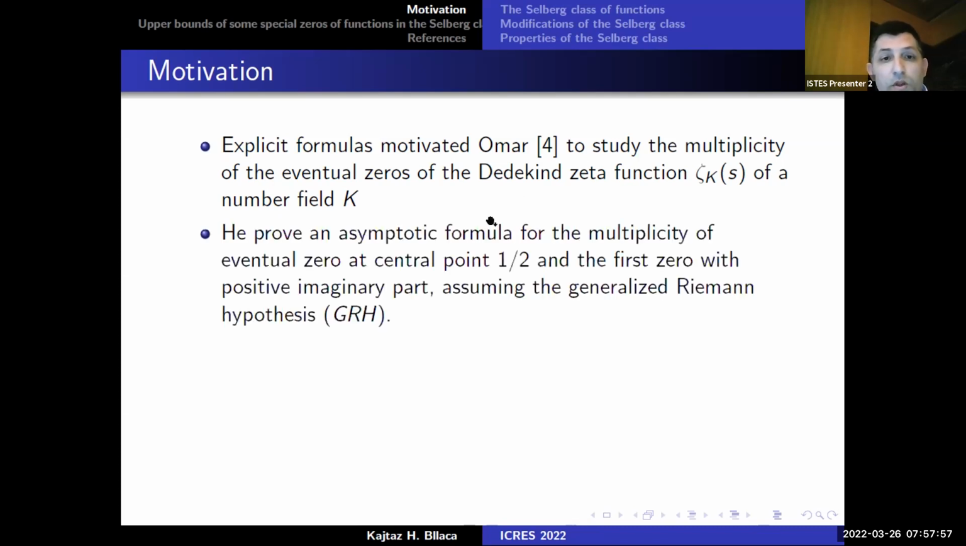Also, he proved the asymptotic formula for the multiplicity of the eventual zero at the central point, and he gave the location of the first zero with positive imaginary part, assuming the generalized Riemann hypothesis.